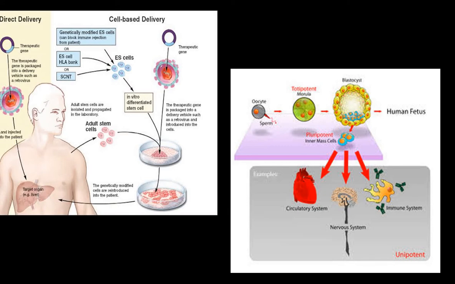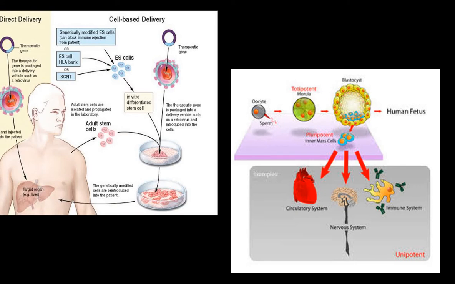After forming a transgene, or after introducing a transgene through various vectors, where a vector means a vehicle through which a desired gene is introduced, these cells are cultured and the therapeutic gene is packed into the particular cell with the help of vectors such as retrovirus, and then GM cells, that is genetically modified cells, are reintroduced into the patient.